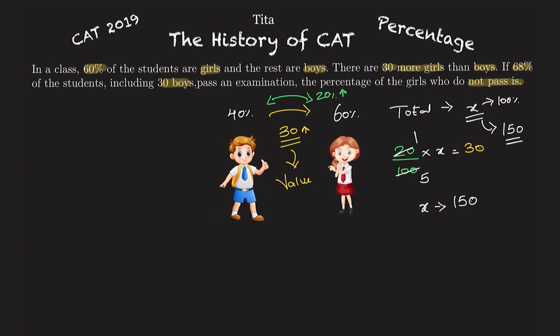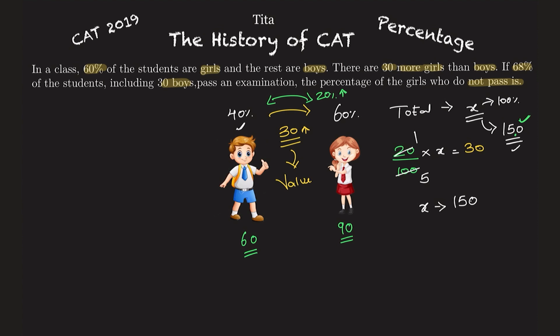Now from that you can find the number of boys and the number of girls. 40% of 150 is 60, because 10% is 15, so 40% is 60. So 60 is the number of boys, and the number of girls will be 90, because 60% of 150 is 90, or 150 minus 60 gives you 90. So there are 90 girls and 60 boys in the class, and the total number of students in the class is 150. Now let's see what else is given to us.